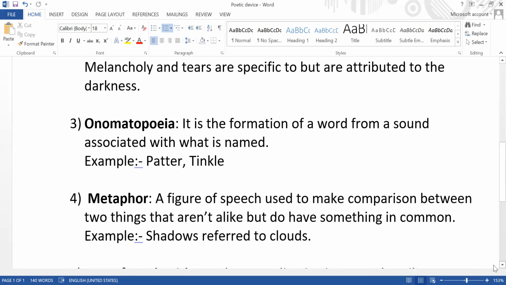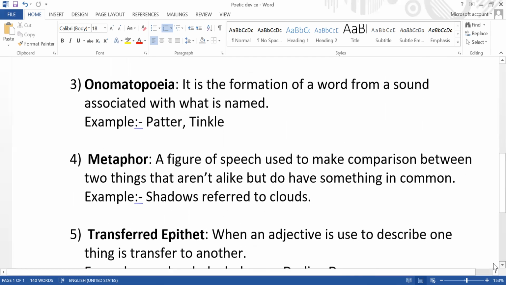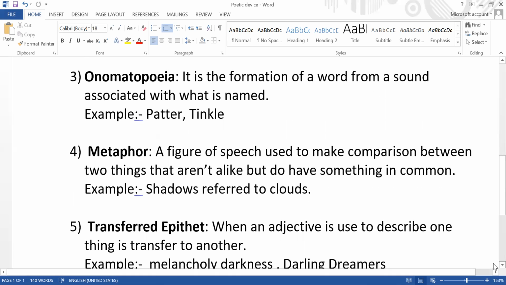Moving to the next device, we have metaphor. Metaphor is a device which is used to compare two things, where one particular thing is compared with a second. For example, "shadows", where shadows refer to clouds.